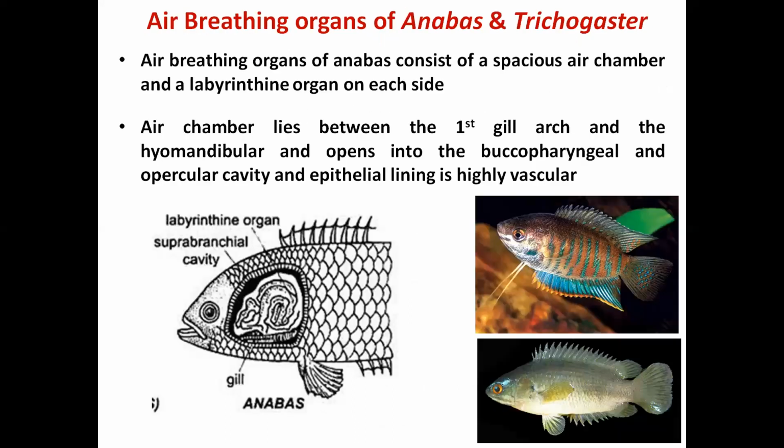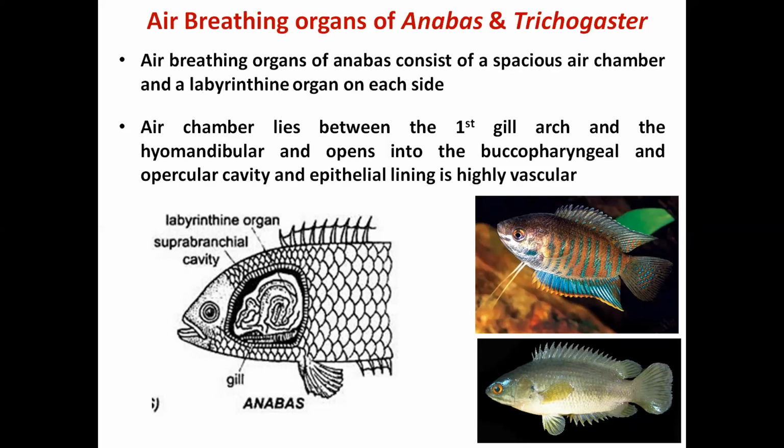Now the air breathing organ in some other fishes like Anabas and Trichogaster. These two fishes are members of the order Perciformes. They have a very spacious air chamber and one specialized organ for breathing, known as the labyrinthine organ. This labyrinthine organ has several foldings to increase the surface area.